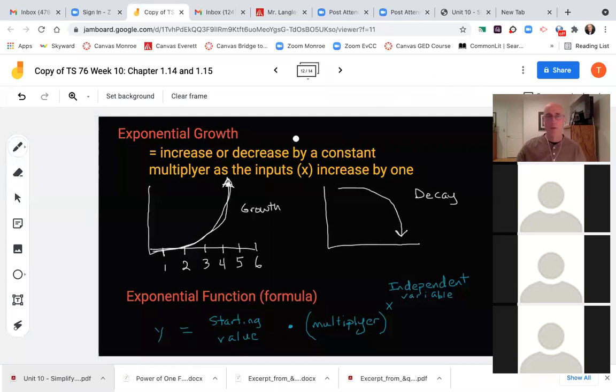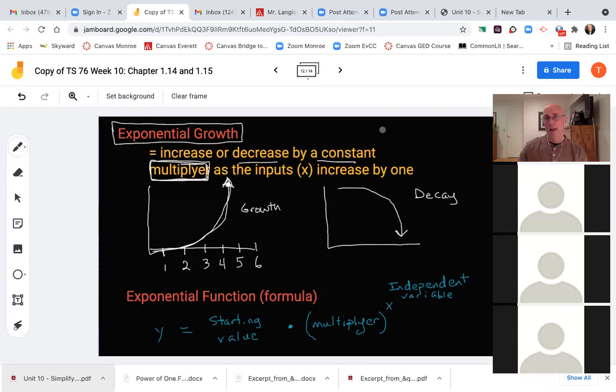Okay, folks, I hope I've given you enough time. So here's our concept. Exponential growth is where increase or decrease, so sometimes it can be decay, by a constant multiplier. In your notes, do what I'm doing right here. Highlight this, multiplier.